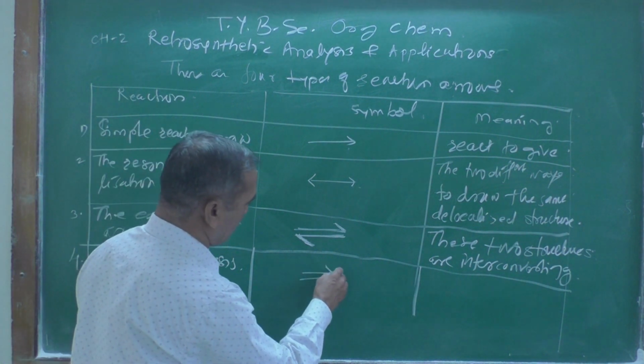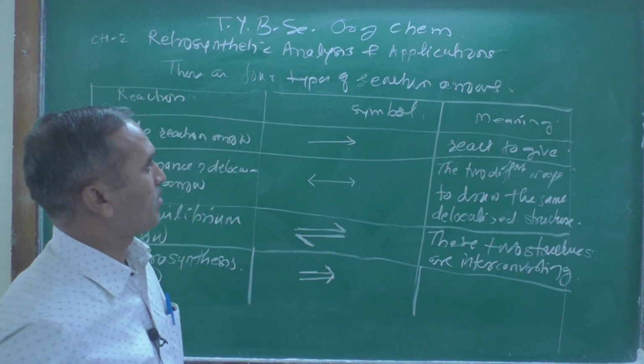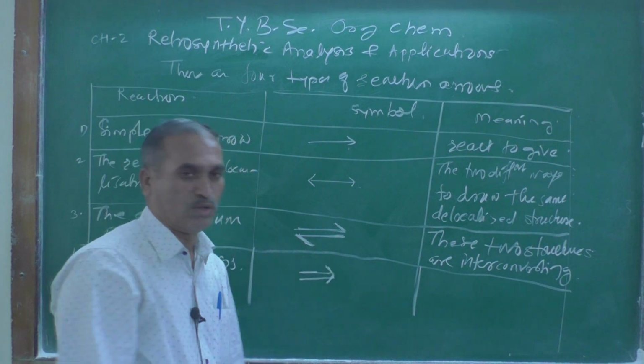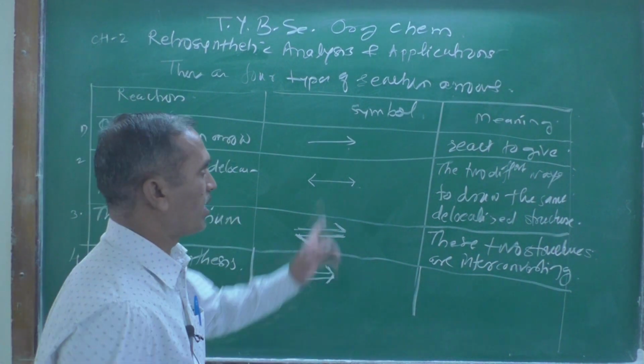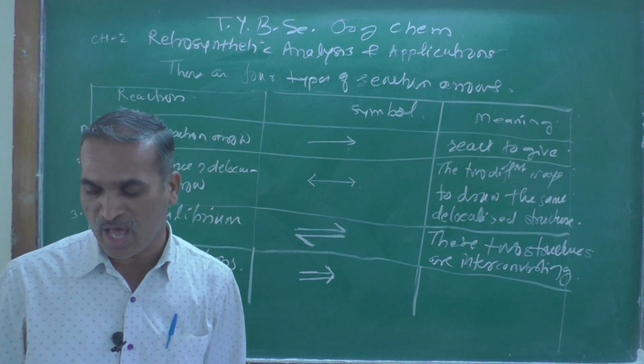And it is represented like this. There is a double line, and with this type of arrow we are pointing toward that. This is the symbol of the retrosynthesis arrow.